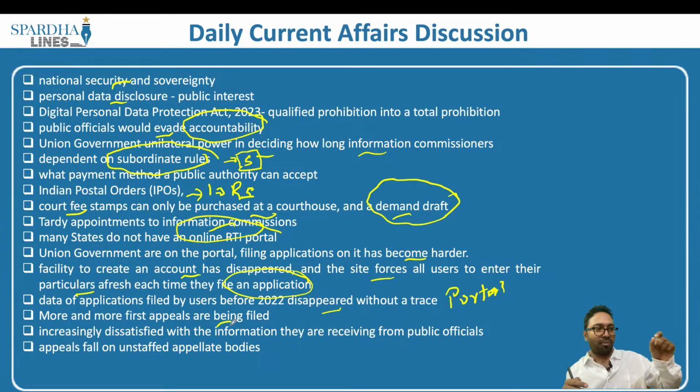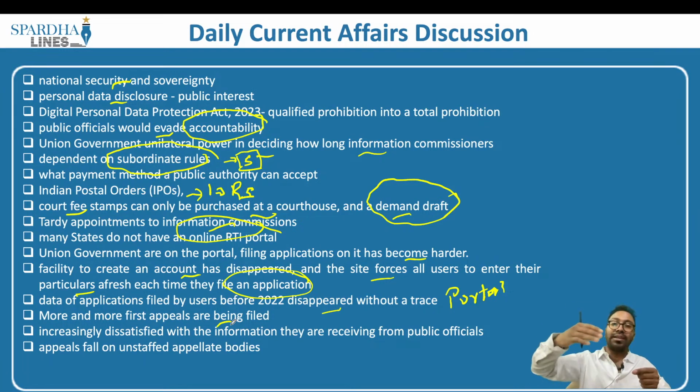I ask him for information, saying this is the circular of the Government of India, what are the recruitments that are happening, why is this circular there, but he does not give the information directly. He asks me to go to another department because this department does not have the information, or even if he gives the information, this information is not even answering my question. So what do I do? I have to file an appeal with the higher authorities, because they have given this information which is not enough, which is not meeting my intended standards. What I am seeking, that information is not given. So I have to appeal.